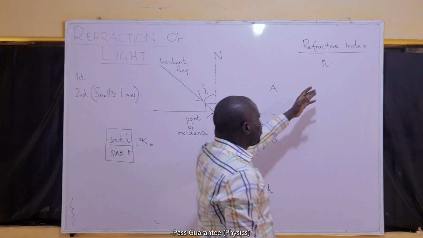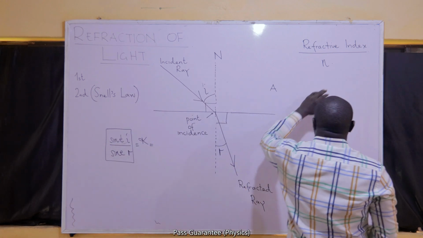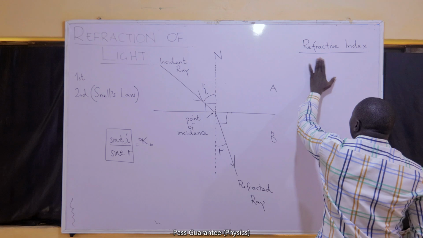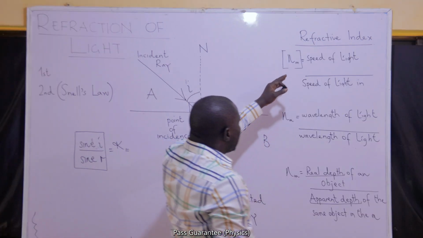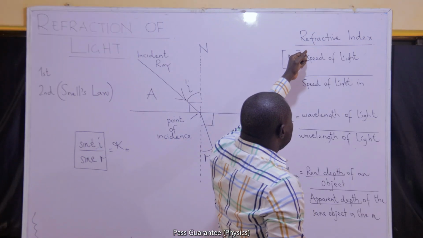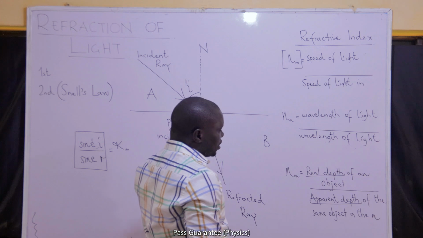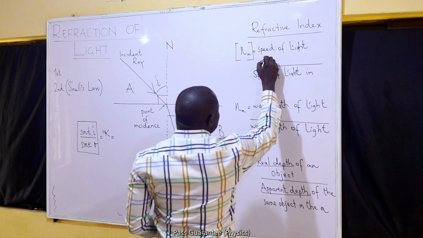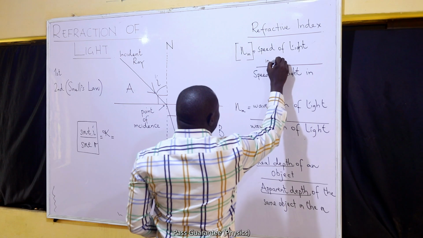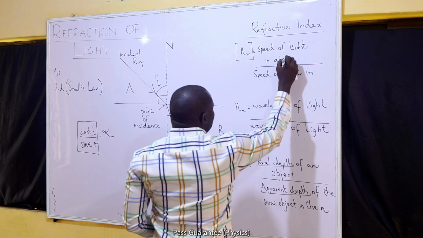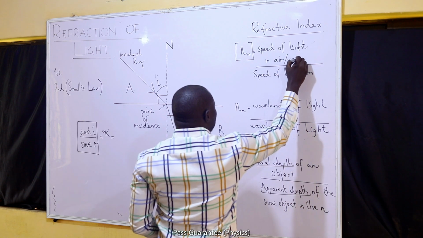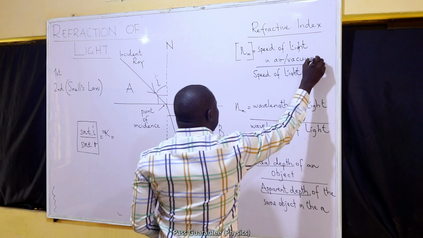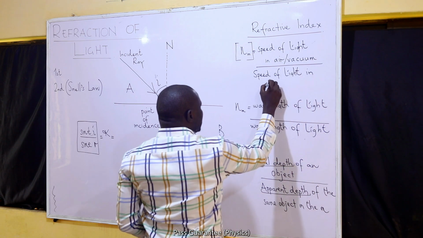And there are so many ways of determining the refractive index. We are going to try to talk about each one of them. If I want to find the refractive index of a medium, these are the formulas that I can use. I can use the speed of light in air or vacuum, and I will divide it by the speed of light in the medium.